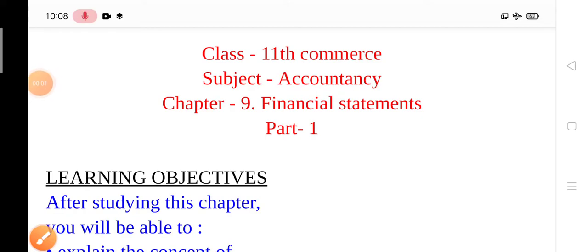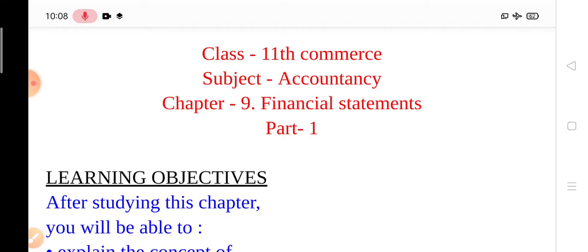Good morning, children. Sairam. Children, today we are going to start the second book, that is Financial Statement, Part 2 of NCERT. This is chapter number 9 of the second book. The chapter name is Financial Statement and this is part 1.